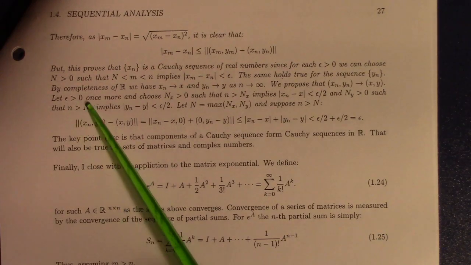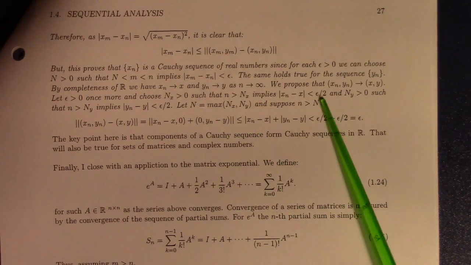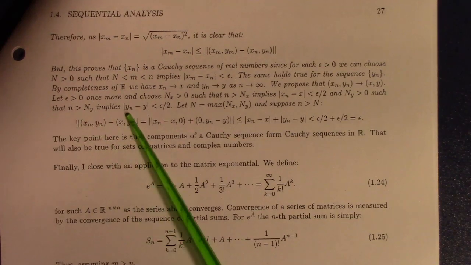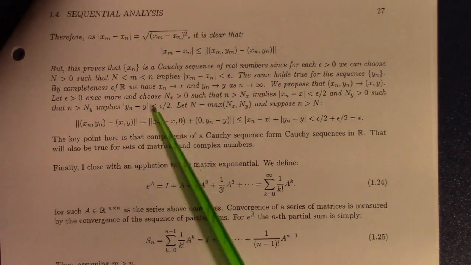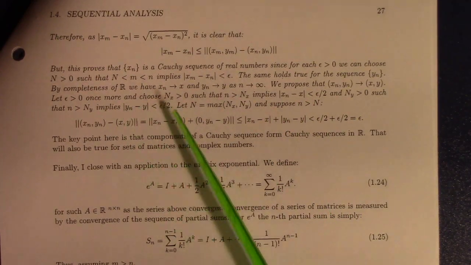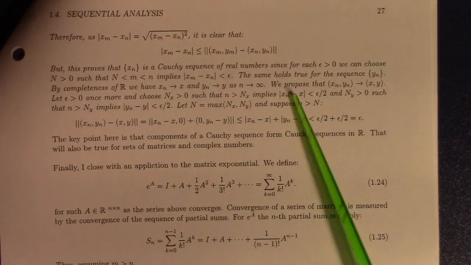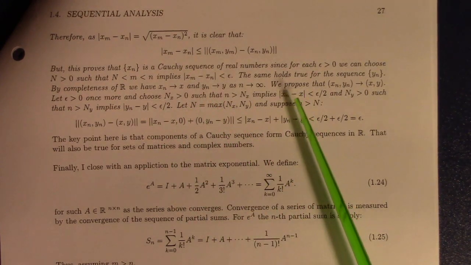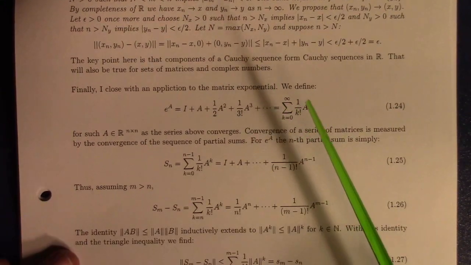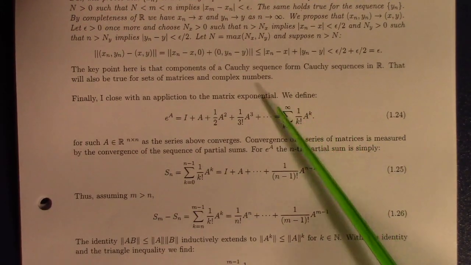Here's the proof. So let epsilon be greater than 0. Choose N_x greater than 0 such that beyond that we have |x_n minus x| less than epsilon over 2, and N_y greater than 0 such that if we're beyond that we get |y_n minus y| less than epsilon over 2. I can do both of these things because we have already argued that y_n and x_n are convergent sequences, which means I can make them as close as I want to the points to which they converge, namely x and y.